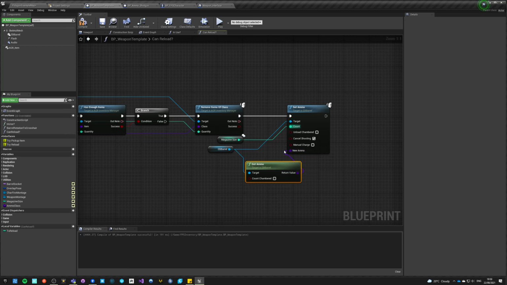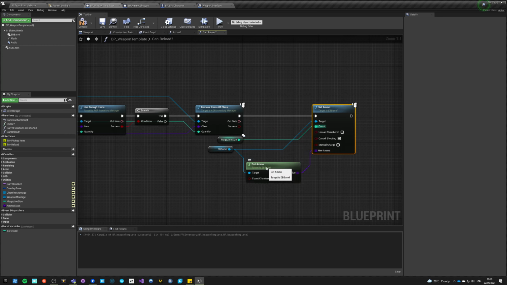So ammo is just ammo, the same, we do not change it.